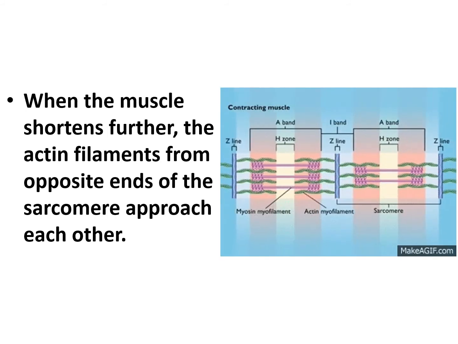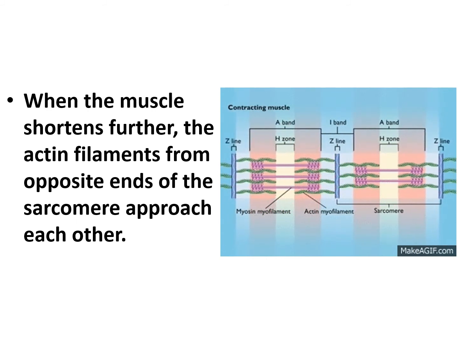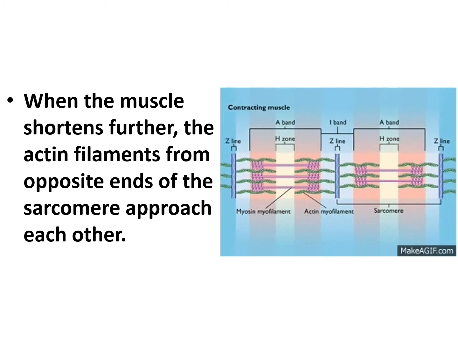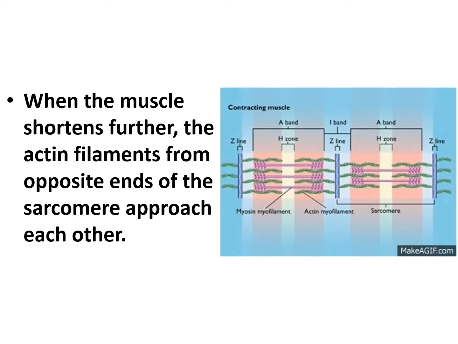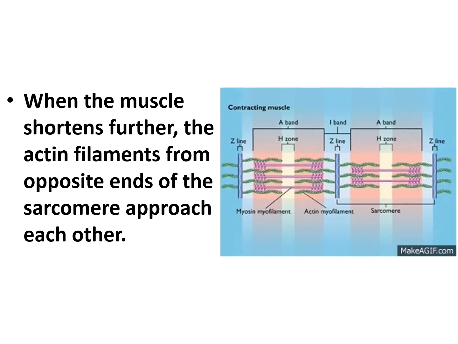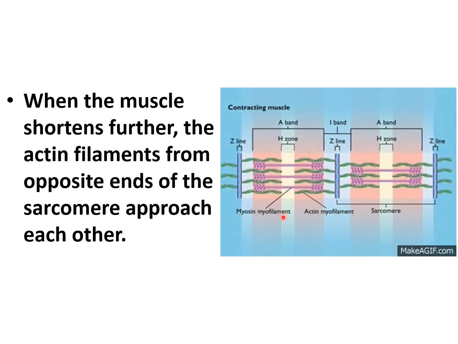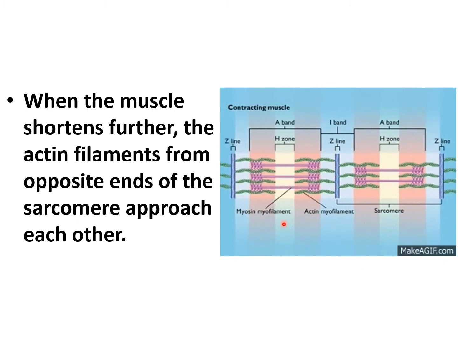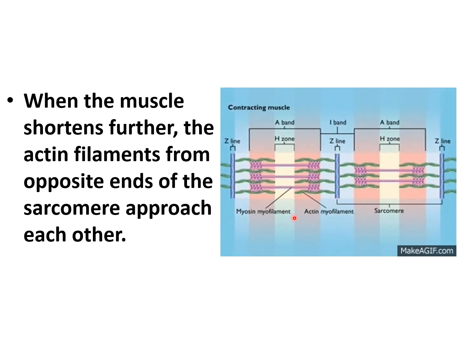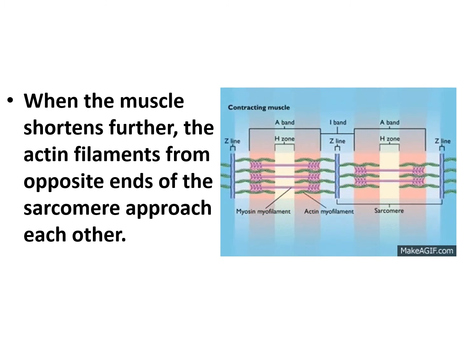Now when the muscle shortens further, the actin filaments from the opposite ends of the sarcomere approach each other. So the edge zone becomes narrow, and two Z lines come closer with the reduction in the length of the sarcomere. This phenomenon you can see here very well. The edge zone becomes narrower, or sometimes it disappears, and the two Z lines come closer with reduction in the length of the sarcomere. And this is a contracting muscle.